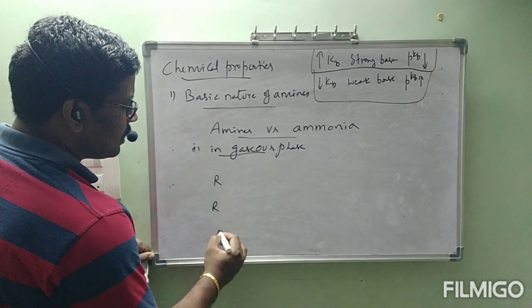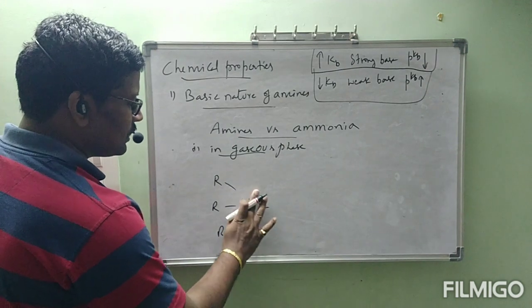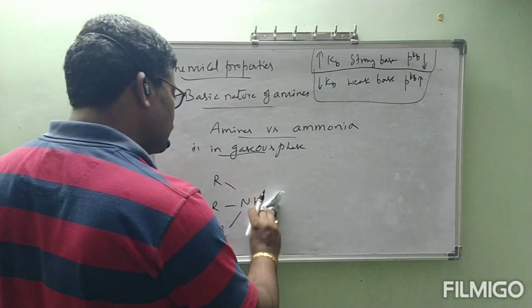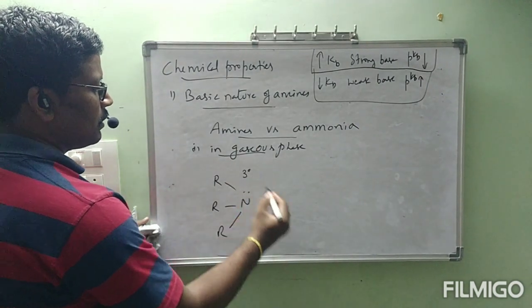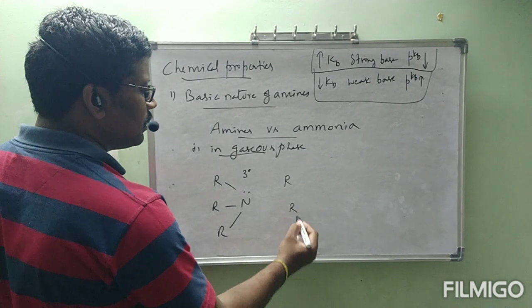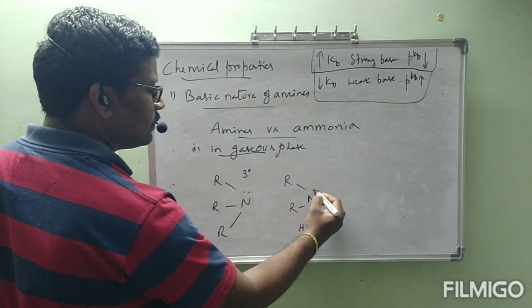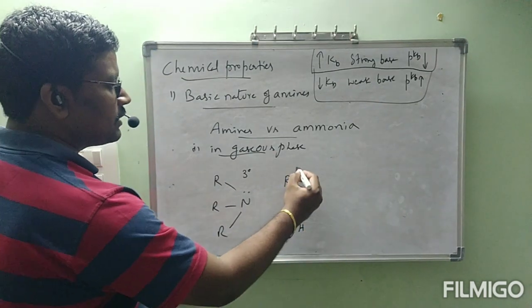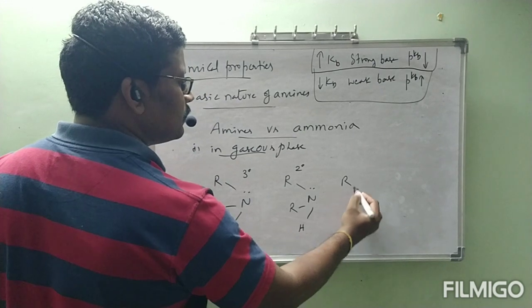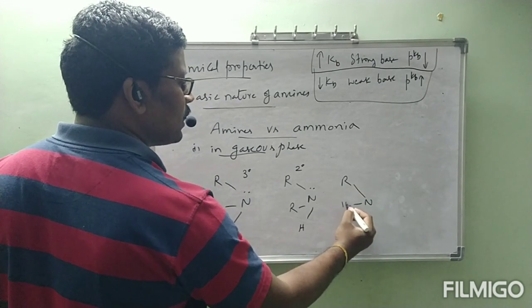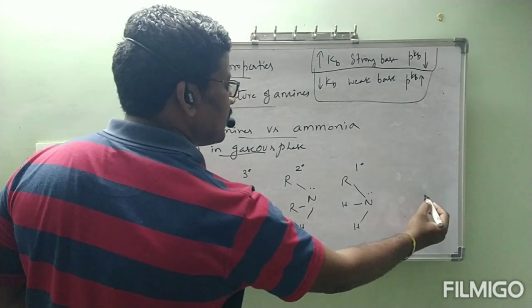R3N, this is tertiary. R2NH, this is secondary. RNH2, this is primary. Finally, ammonia.